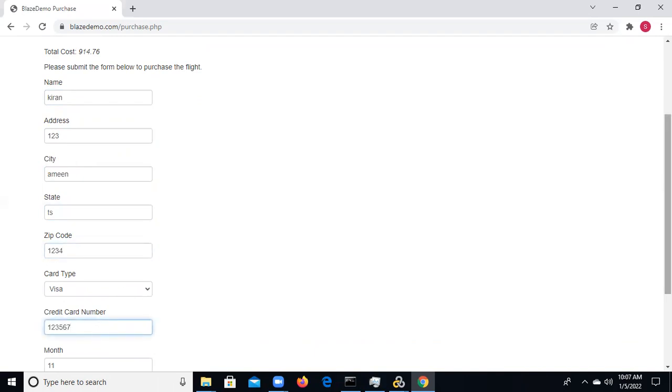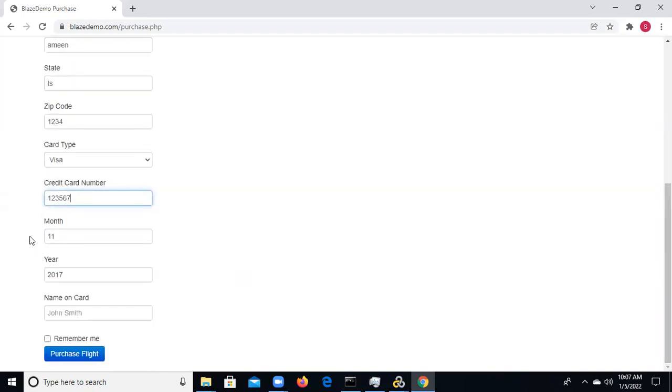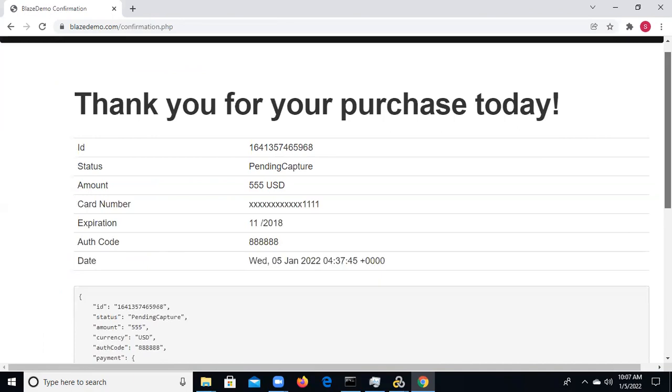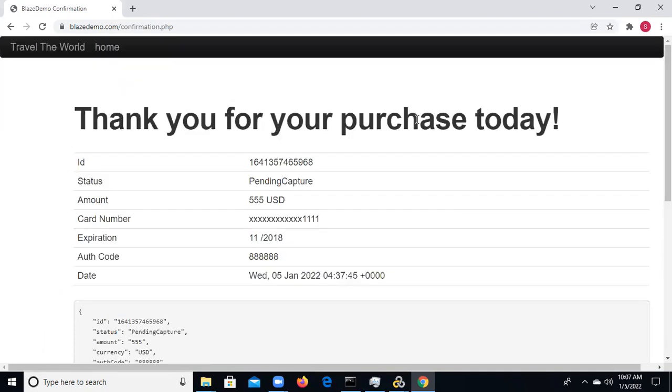Dummy details only we can give for the credit card, the expiry date, and whatever name. Okay, then purchase flight. See, it shows thank you for your purchase today. After that you can stop recording, and then we need to do the parameterization. The values we are entering through the keyboard, you can parameterize, and this is also one of the assignments. Everyone saved, right? I sent the URL blazedemo.com in the chat window.